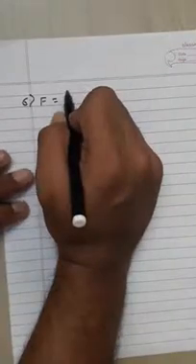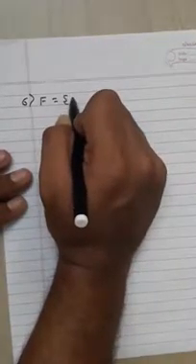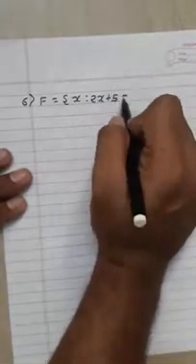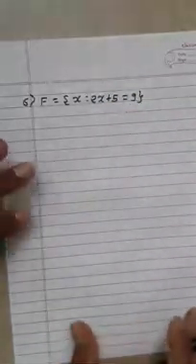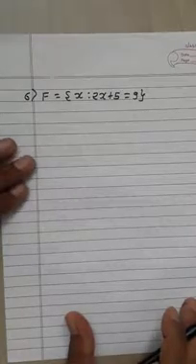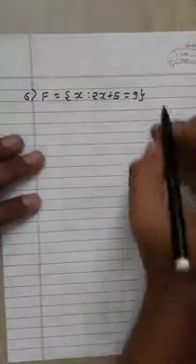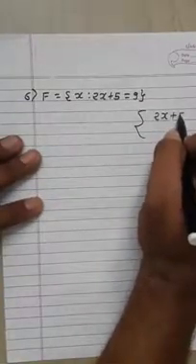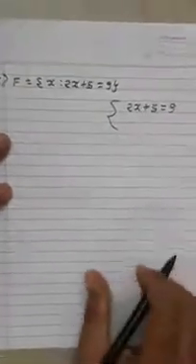Next one: the set of X such that 2X plus 5 is equal to 9. Find the complement of this set. Again, first of all, simplify this equation. Here the equation is 2x plus 5 is equal to 9.